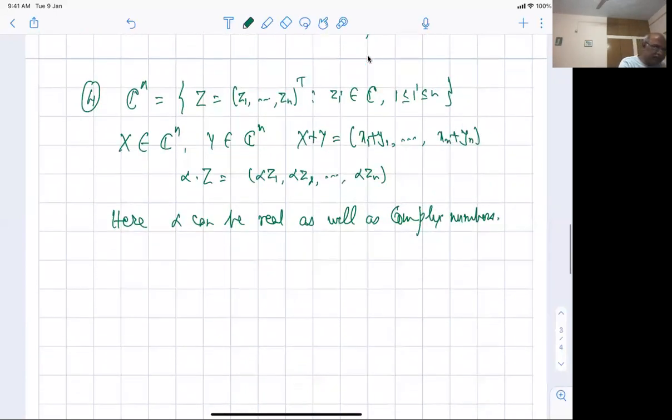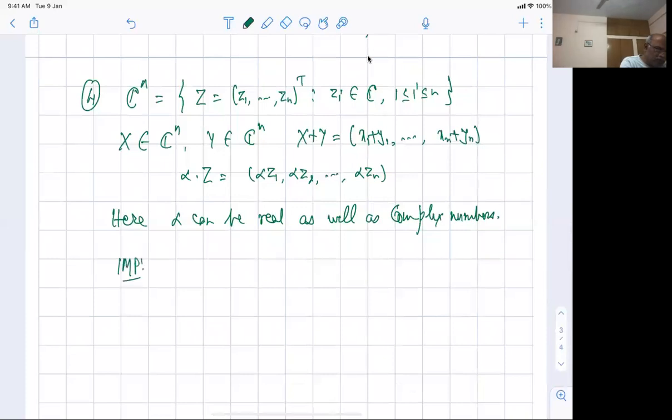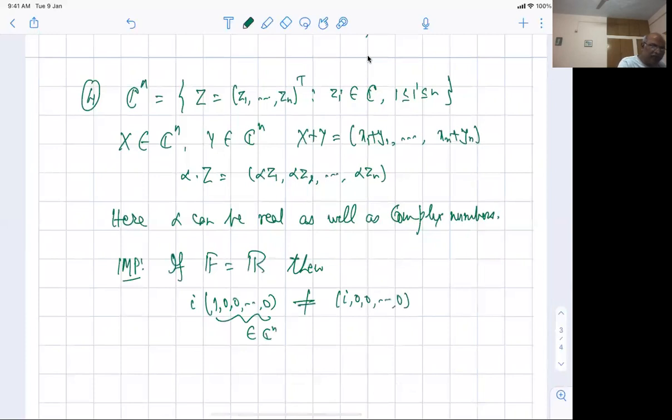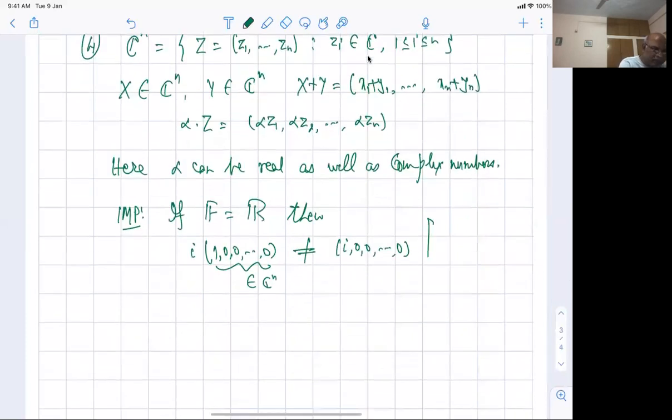All right. So important, if F is the set of real numbers R, then i times the vector 1 0 0 0, which is an element of Cn, is not equal to i 0 0, if I'm in Rn, because this is not defined, as the scalar multiplication holds for real numbers only.